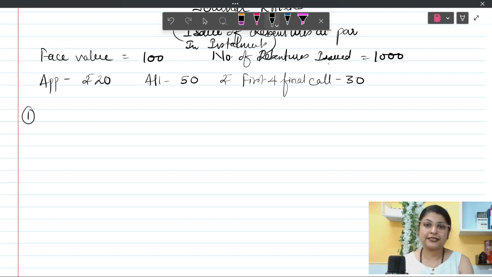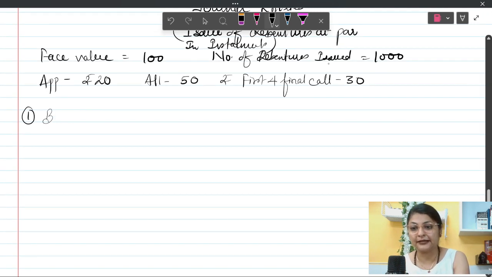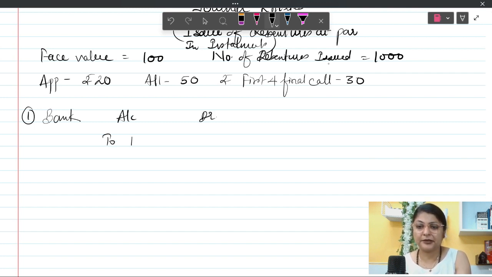So always, the first entry will be bank account debit to debenture application.